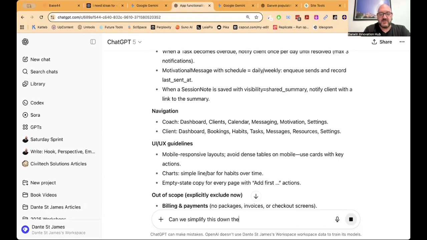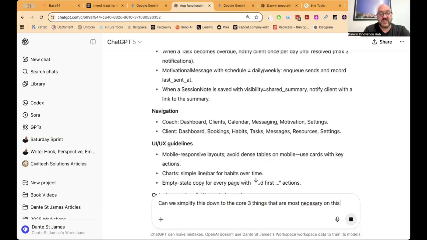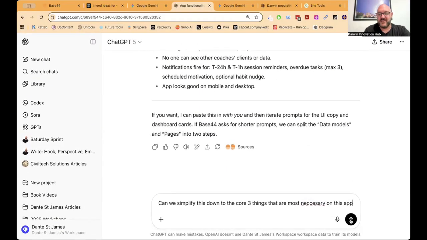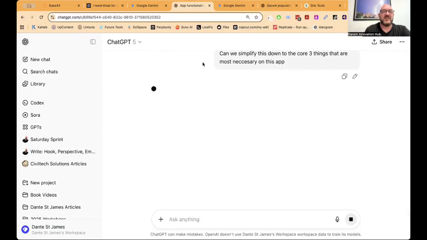this down to the core three things that are most necessary on this app, because it's going to take too long to build it on this webinar. We don't have all night to watch it build that out. So I'm going to just take it down to the top three and let's see what it can do. It can give us a little bit more simple instructions to do that.